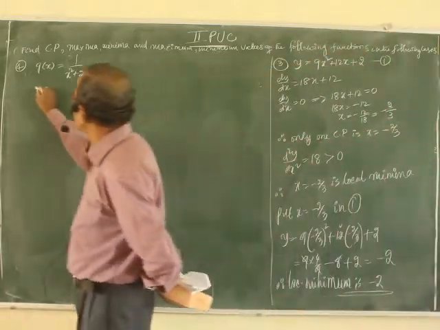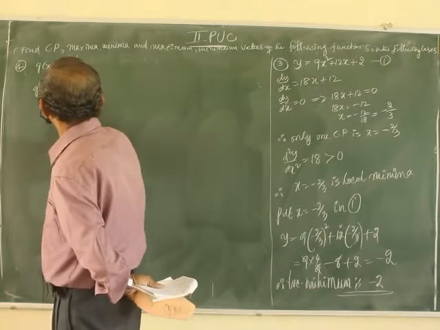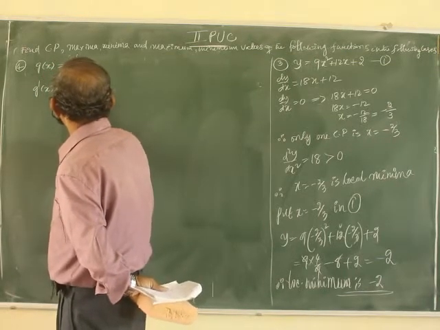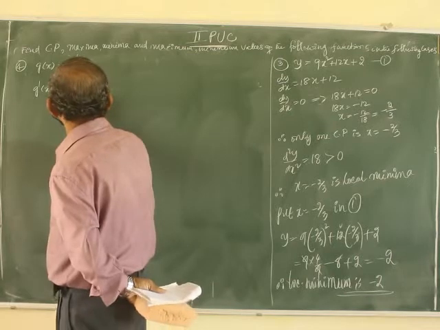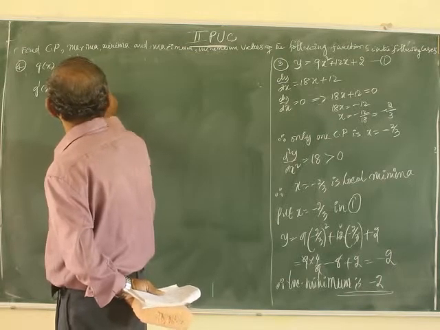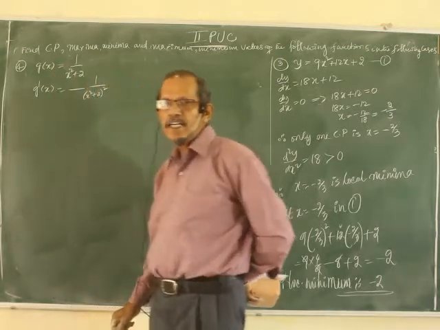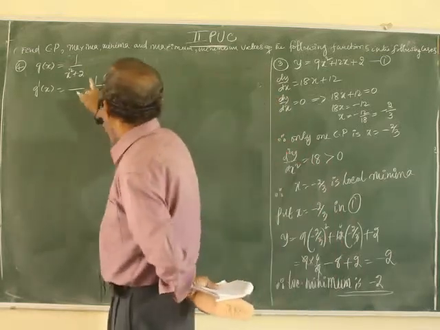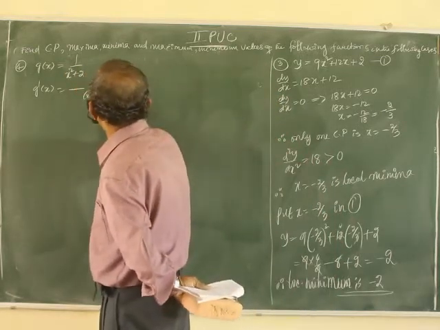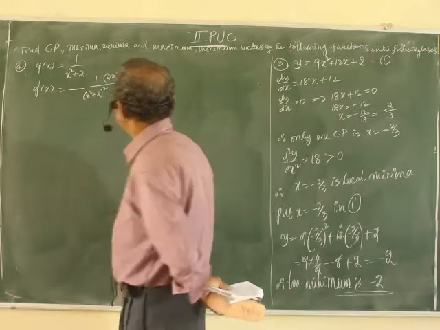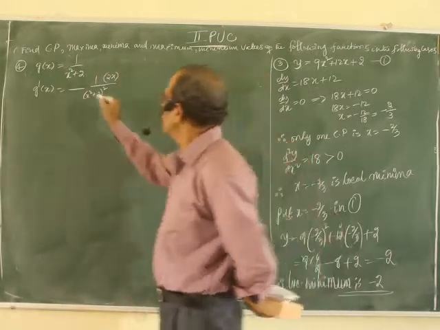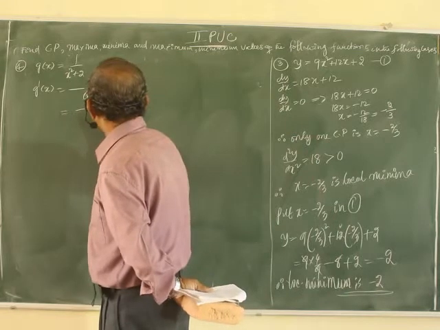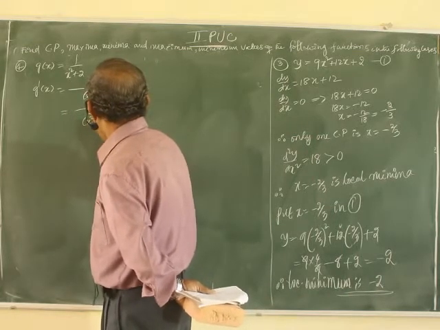g dash of x equal to the derivative. The derivative is minus 1 by, chain rule, by inspection method. What is the derivative of 1 by x? Minus 1 by x square, into the derivative of whatever function is in the denominator. Or it is minus 2x by (x square plus 2) whole square.